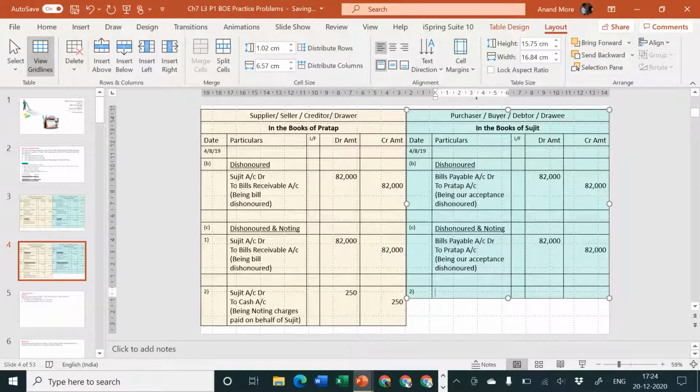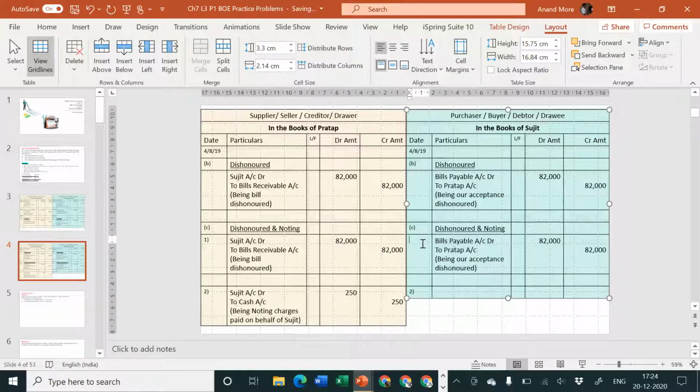Sujit will say, this is my expenditure. I have made the mistake. Since I have made the mistake, since I have not fulfilled my promise, I'll have to pay. Today I am not paying. Today it is paid by Pratap. But ultimately Pratap will not forget this money. Pratap is going to demand it from me. So today, by dishonoring the bill, I have already created one difficulty.